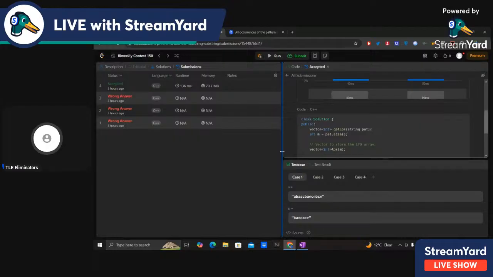If you run a test case, then you can dry run the test case on your code, and you will be able to see that, because I'm not able to currently understand your approach. And if I spend too much time on it, then it will waste others' time. So you can dry run the input on your code, or you can use a debugger.